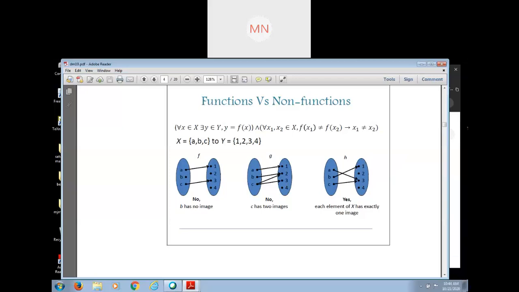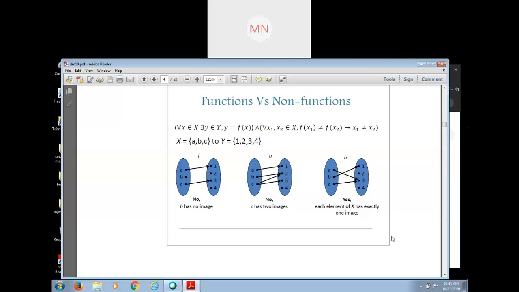And from the second figure, I say that this is a relation. So domain of this relation is what? It is A, B, C, and codomain is the second set. And the range for this one is what? 1, 2, and 3, because 1, 2, and 3 are the image of the first set.